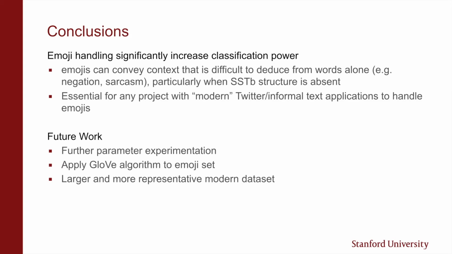So the takeaways we found are that, yes, we were correct in our hypothesis that emoji handling significantly increases classification power. Emojis are able to convey context, such as sarcasm or negation, that is hard to deduce just from looking at words individually, especially when you don't have the sentiment treebank structure. And the biggest takeaway that we have come to is that for any modern Twitter application, it really is essential these days to handle emojis.